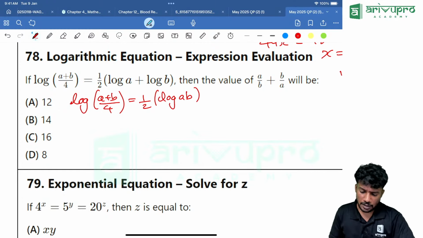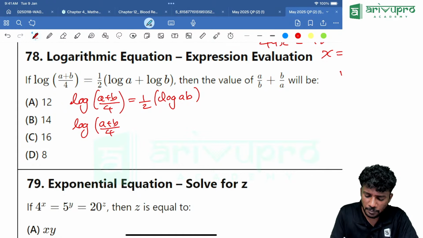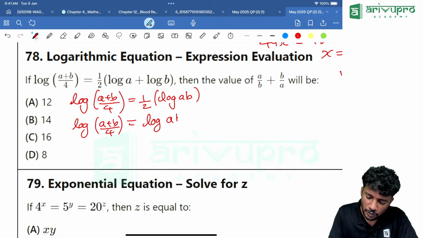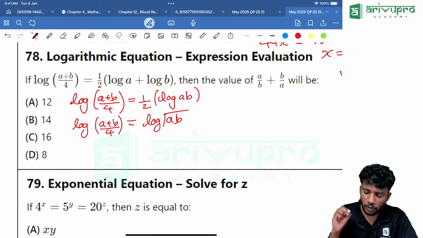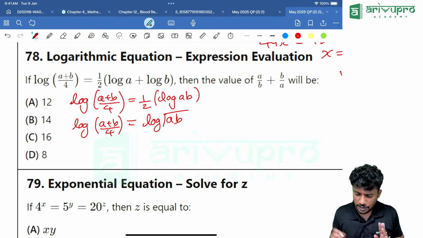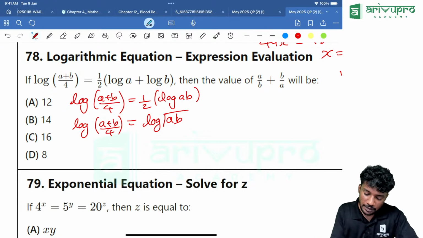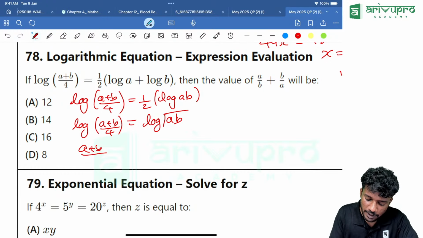Then if I take this half to the power, it can be written as log of (a plus b) divided by 4, which is equal to log of root ab. Now both the sides log are there, they got cancelled, or we are taking it as the values inside the log are same. That means (a plus b) divided by 4 is equal to root ab.